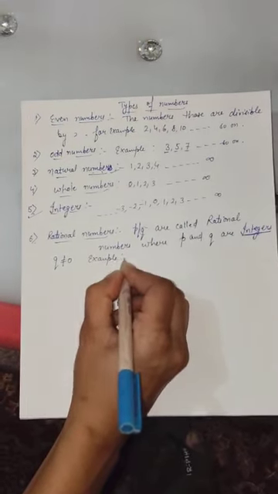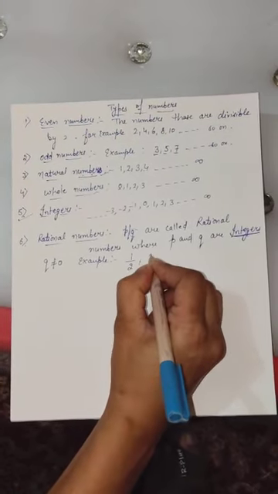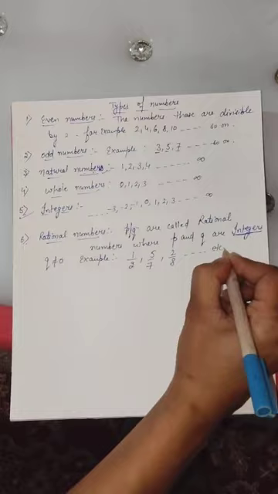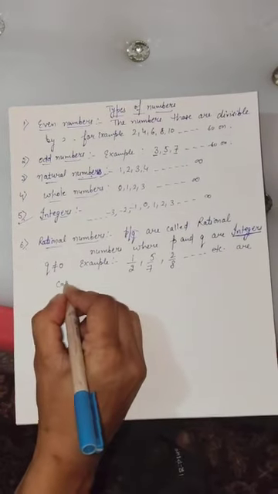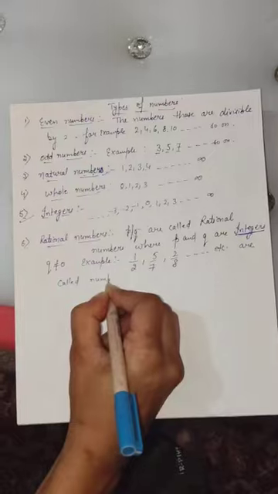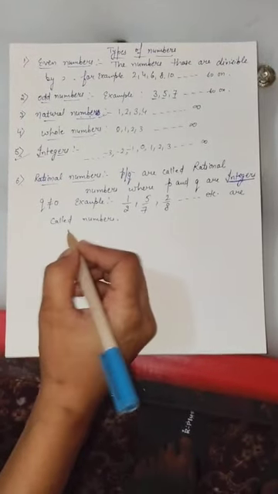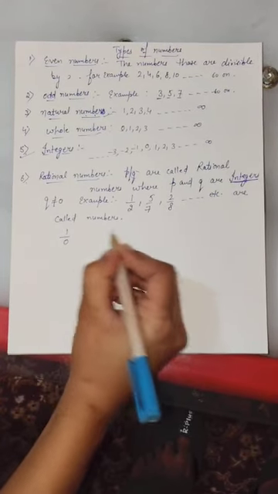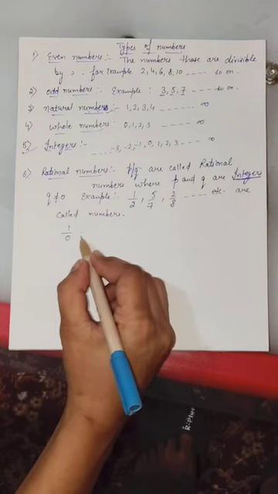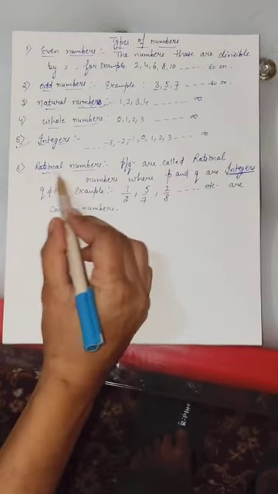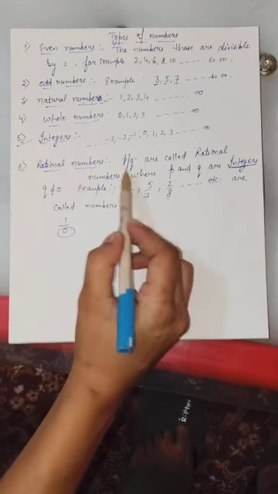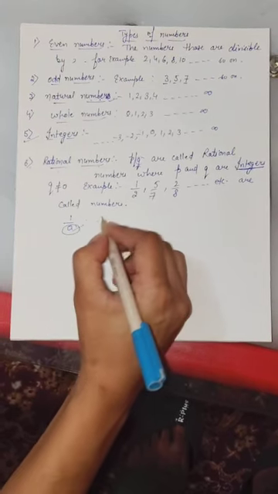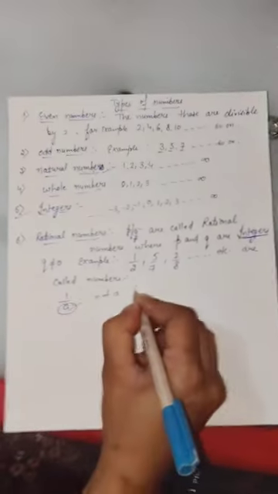Example: 1 over 2, 5 over 7, 2 over 8, etc. are called rational numbers. Now here is one question for you. Tell me the answer. Is 1 over 0 a rational number or not? Definitely not, because we have learned in the definition of rational numbers that the denominator will not be 0, but in this example the denominator is 0, so that's why this number is not a rational number.